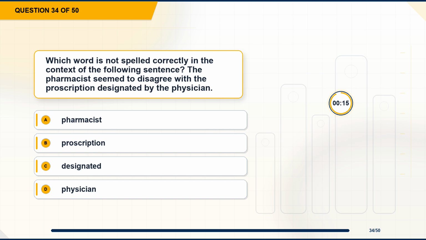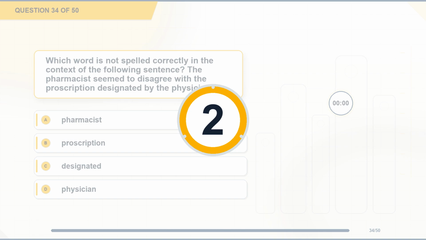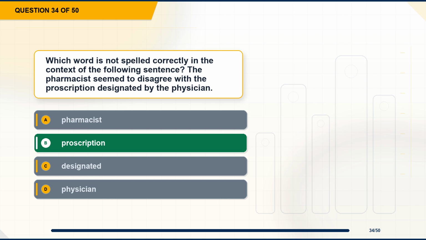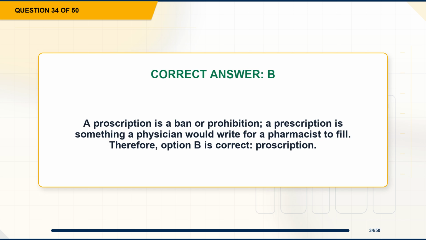Question 34. Which word is not spelled correctly in the context of the following sentence? The pharmacist seemed to disagree with the prescription designated by the physician. Option A, pharmacist. Option B, prescription. Option C, designated. Option D, physician. The correct answer is option B, prescription. Explanation. A proscription is a ban or prohibition. A prescription is something a physician would write for a pharmacist to fill. Therefore, option B is correct, prescription.